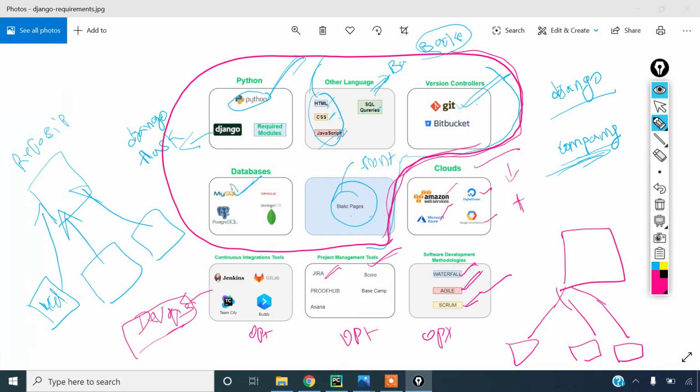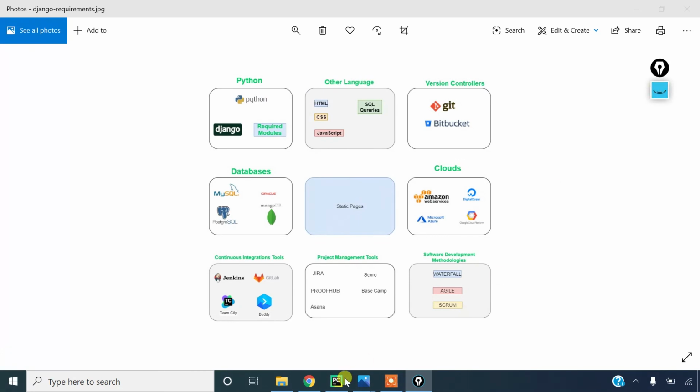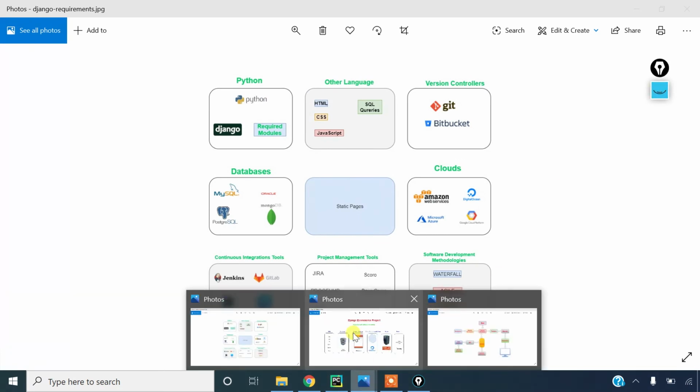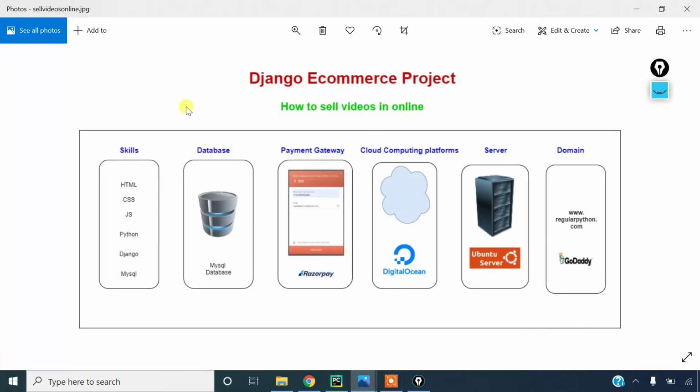So friends, we are using these softwares and tools to build our sell videos application. This is the actual flow. What you are going to learn are these skills: databases, payment gateway, cloud computing platform, server, and domains.